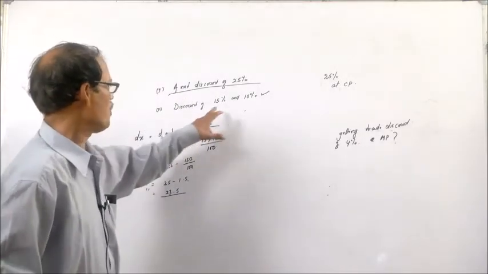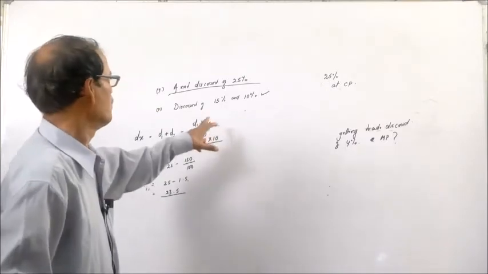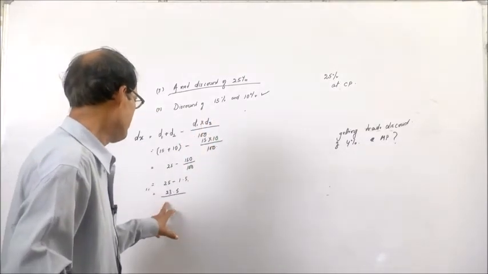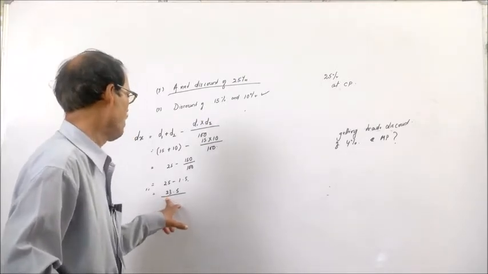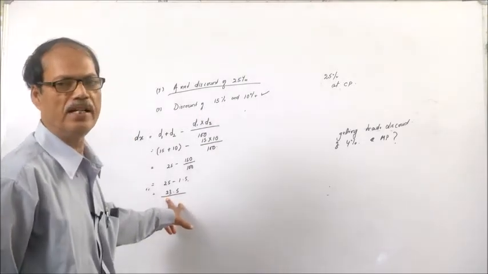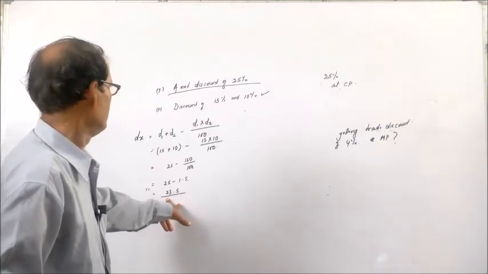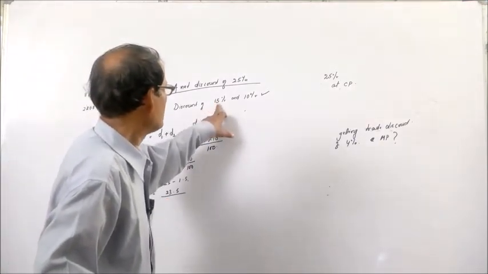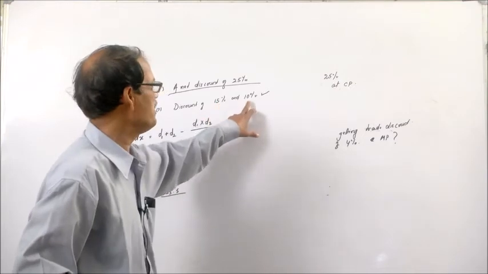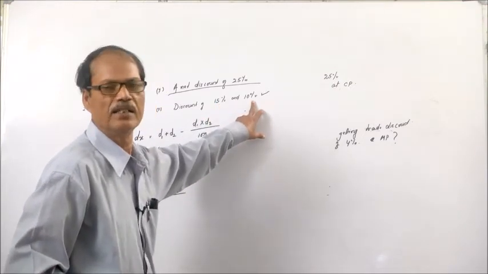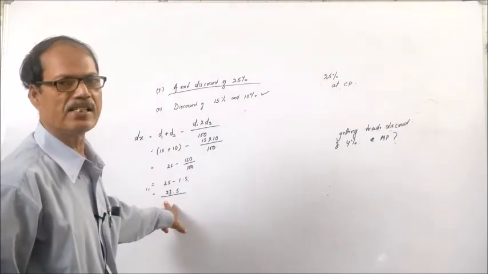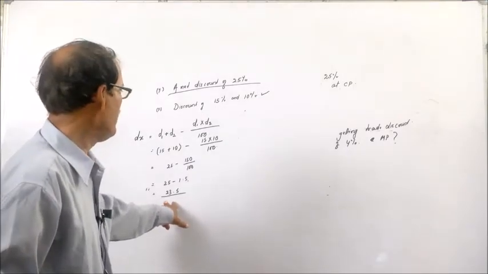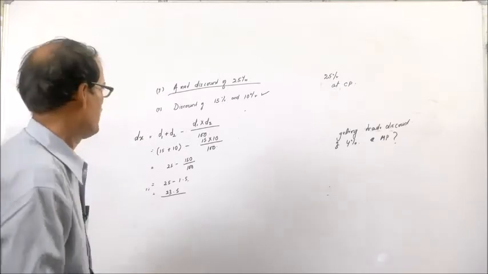Then these two successive discounts are equivalent to a single discount of 23.5%. That means two successive discounts of 15% and 10% are simply equal to a single discount of 23.5%.